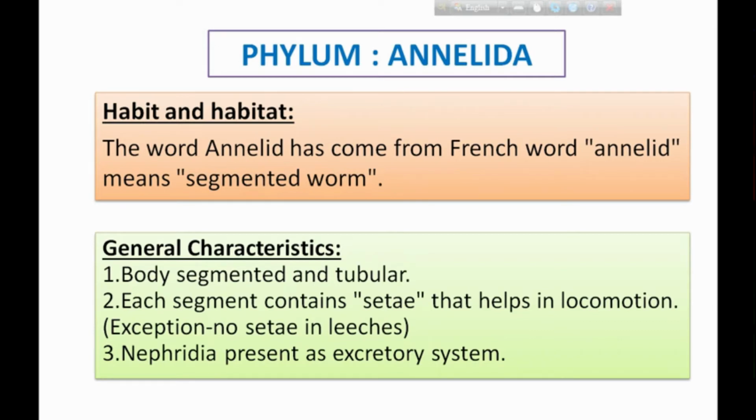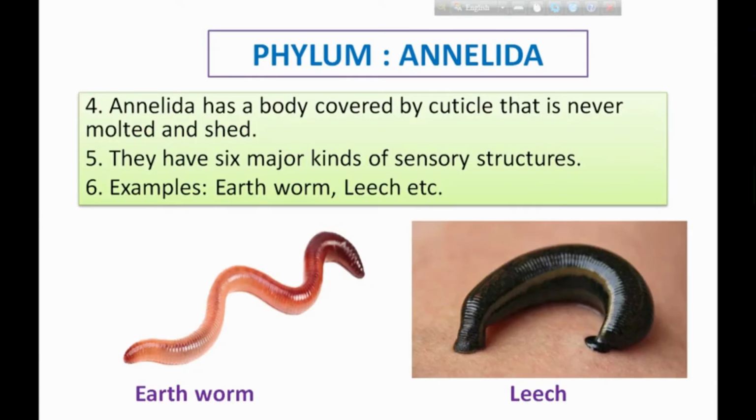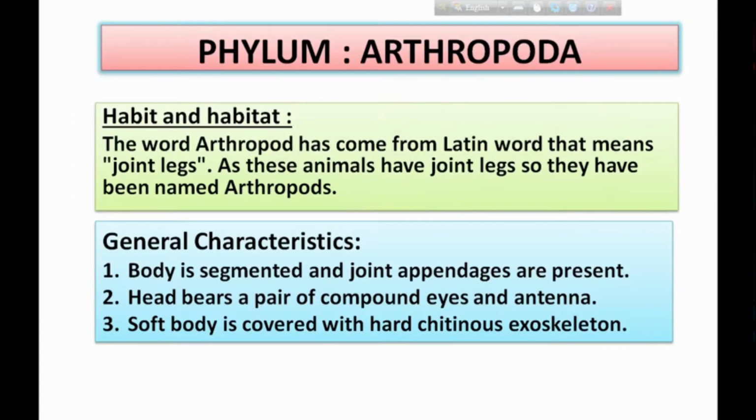Okay, the nephridia are present as the excretory system. Annelida has a body covered by a cuticle that is never molted and shed. That means their outer surface is covered by a layer that is called cuticle. They have six major kinds of sensory structure. Examples are earthworm, leech, etc.